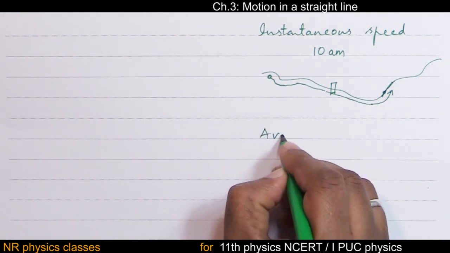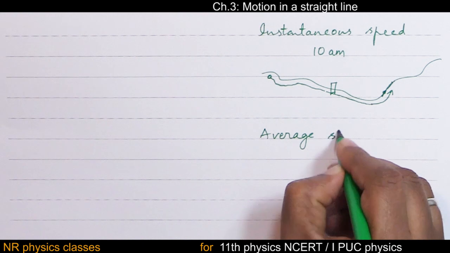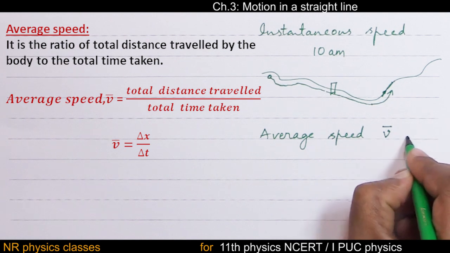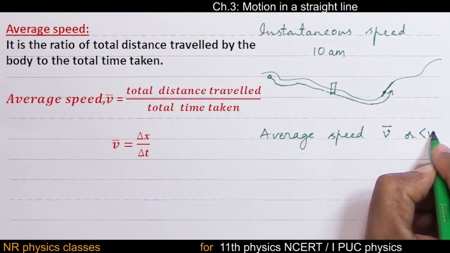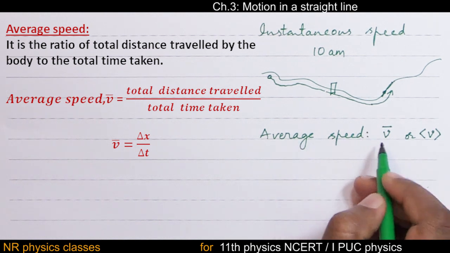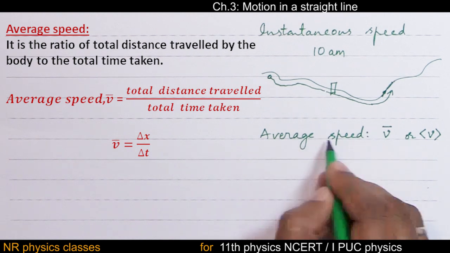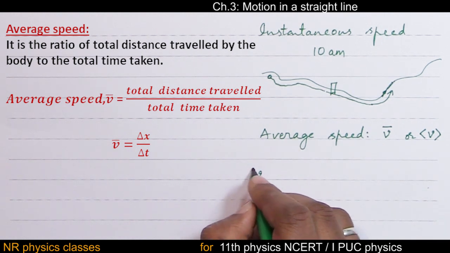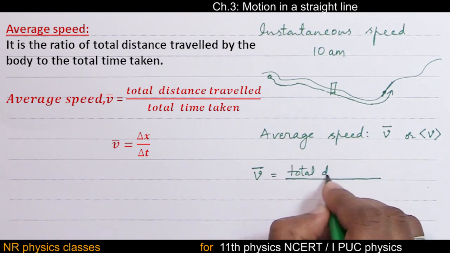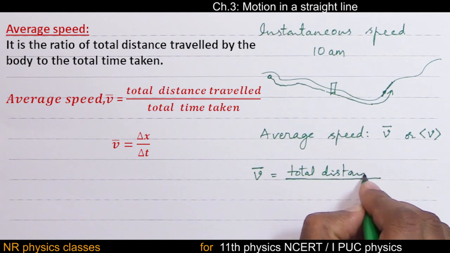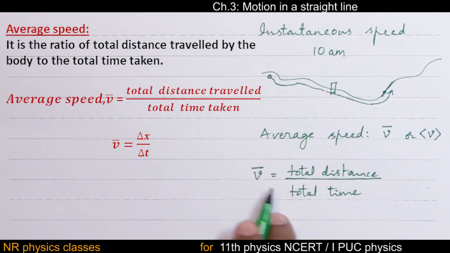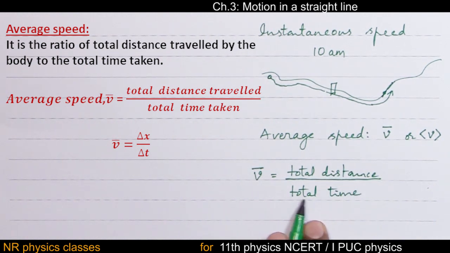Next, average speed, denoted by V bar or this angular bracket V. This angular bracket is used for average value. What is average speed? Average speed is the ratio of total distance traveled to total time taken.